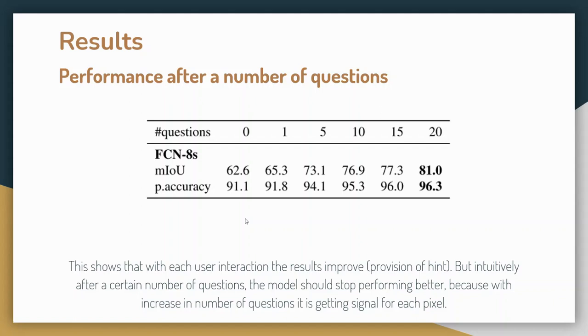If you remember, we saw a 20 question game in the guiding with the help of backpropagation. So I have provided the result here for the top 20, meaning the 20 questions. The model can ask 0 questions, 1 question, 5 questions, 10 questions, 15 questions, and 20 questions. This is how, with each piece of information on a pixel, the model is enhancing its performance, because it is being provided with the hint. So let's say I'm asking 10 queries, then I'm getting hints for 10 particular pixels. If I'm asking 20 queries, I'm getting information for 20 pixels. That's the basic reason why the performance is improving.